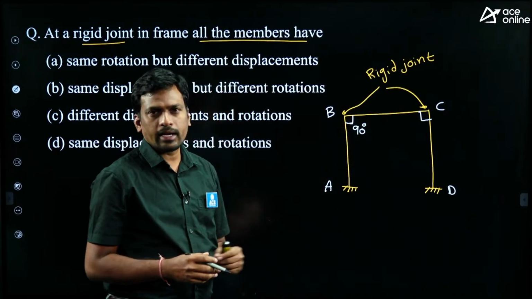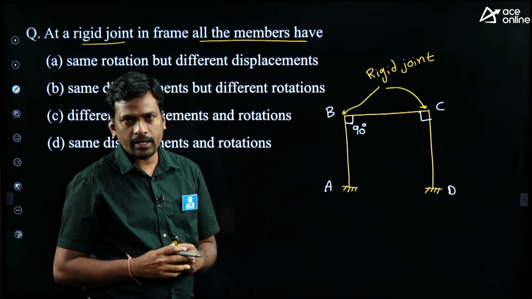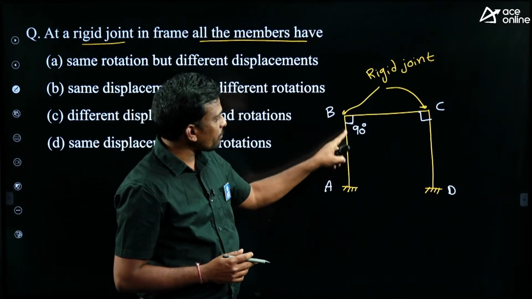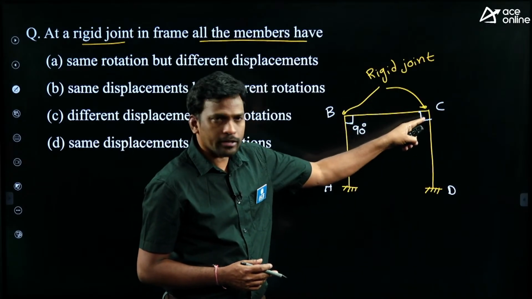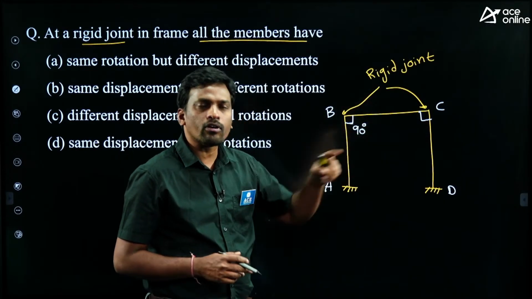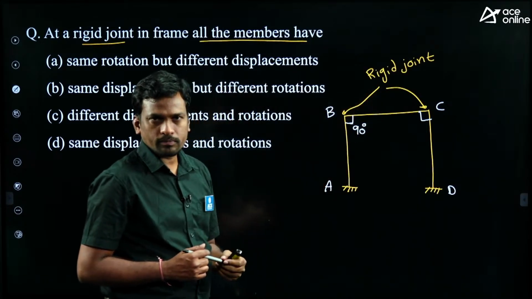Not always 90 degrees, it may be more than 90 degrees or less than 90 degrees. But in this diagram, the included angle between the members at joint B and at joint C is 90 degrees before loading. Now we will apply some load.